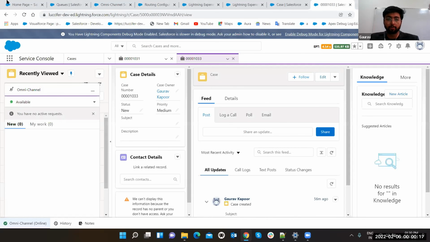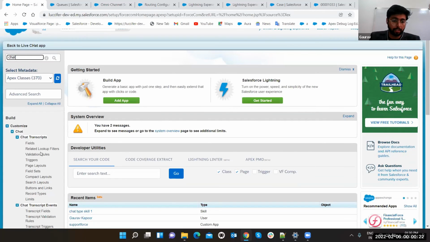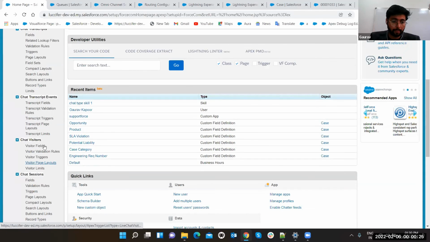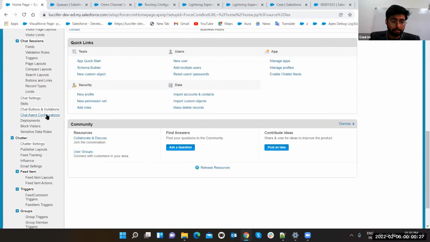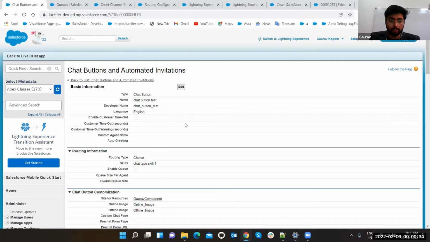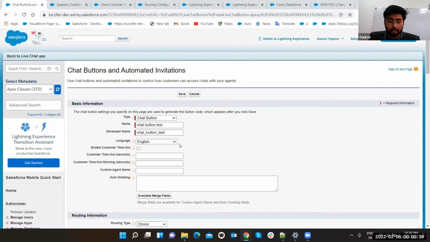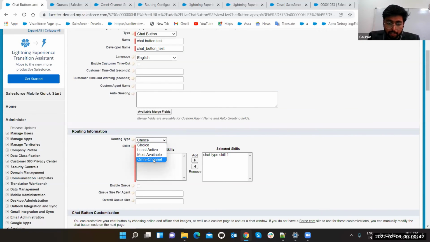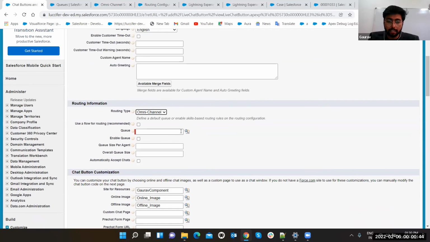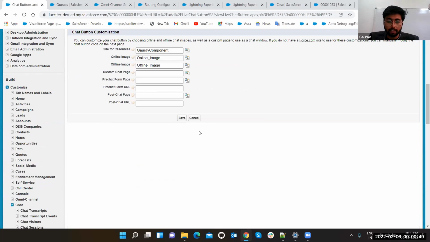See, we are offline. So what we have to do? Go back there. Now you have to go to chat routing setting again. That's the hidden step, guys. Chat button and invitation routing. Open this. Click on edit button. Now in the place of choice, you will see that you are having one omni-channel option. Just select omni-channel, select the queue which you have made, and online, offline will be same. Just click on save button.